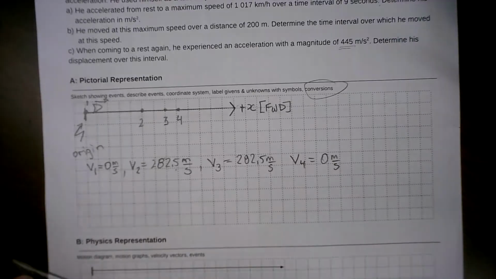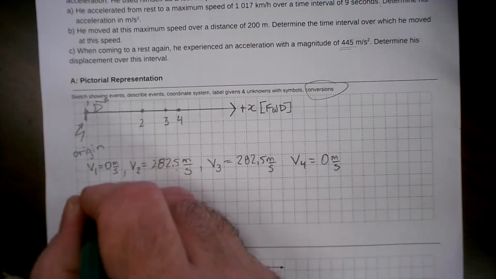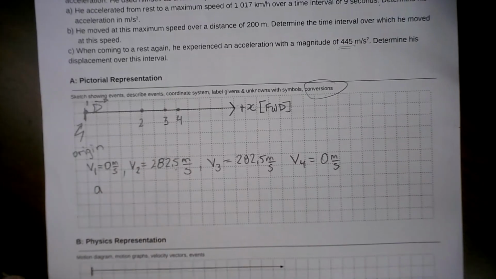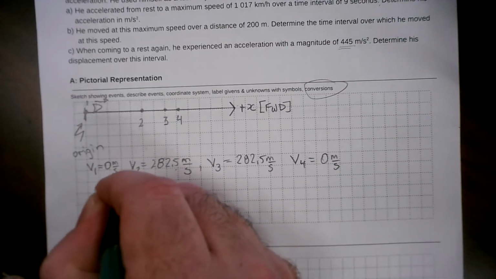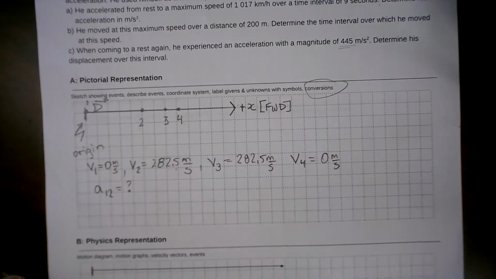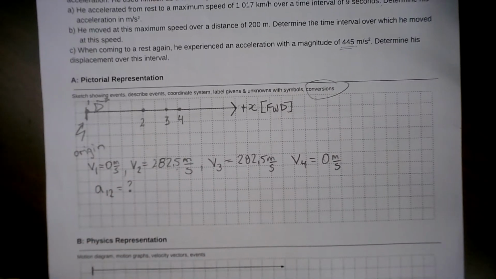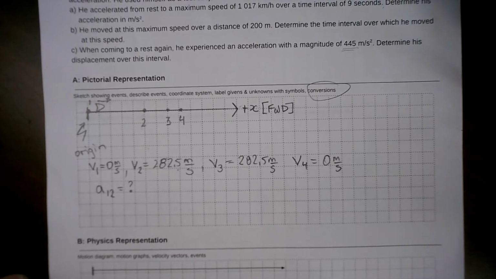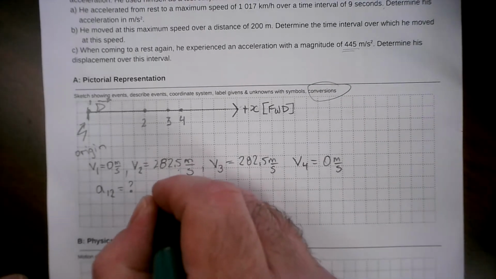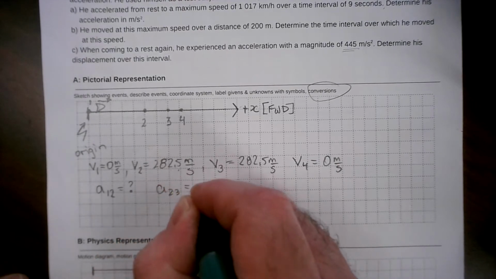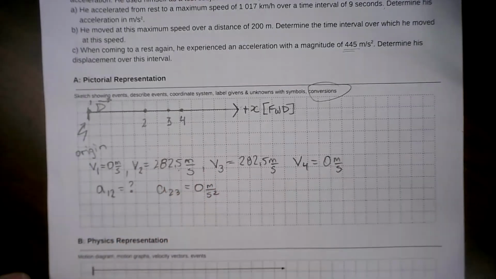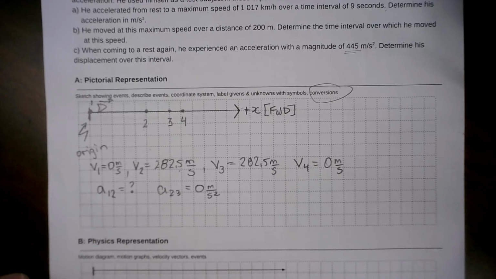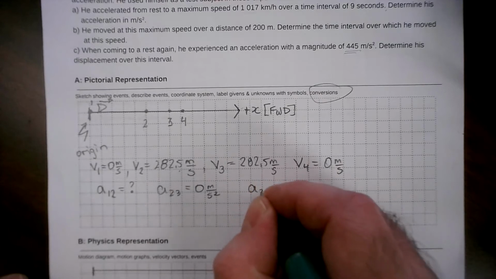Okay? Then what are we looking for? We're looking for the acceleration between 1 and 2. What's that? What notation should we use? A1,2 equals question mark. That's what we're looking for. Okay? That's clear notation. Do you know exactly what interval I'm talking about? Yes. Absolutely. Too. I know A2,3. Right? His velocity isn't changing in the second interval. What else do I know? A3,4.